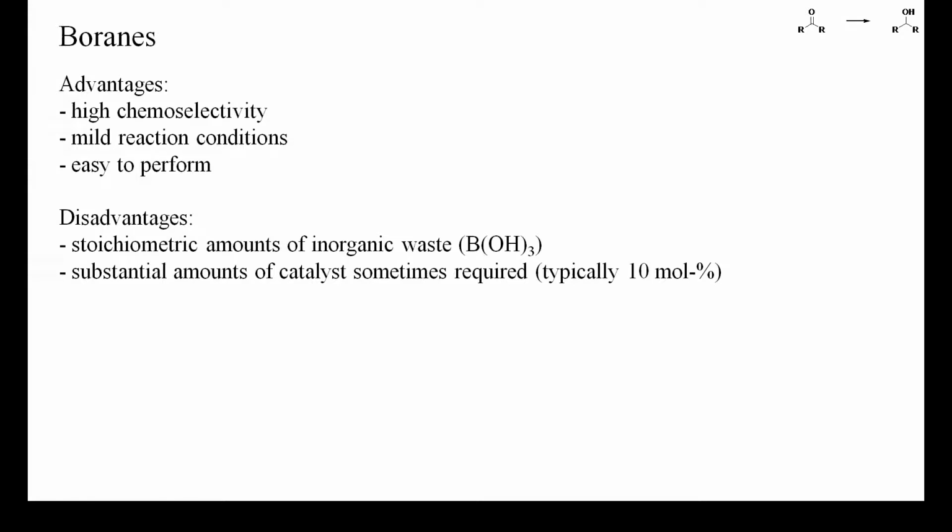Most of the reported examples use large amounts of catalyst, typically around 10%, but that may be caused by the bias of the scientific literature toward academic research. It is mostly academic researchers who publish their work, not industrial chemists, and academics rarely optimize reactions to become economically viable. On the following slides, I'll show you some examples where the amount of catalyst could in fact be lowered significantly. Because most of these catalysts are expensive and cannot be readily recovered, catalyst loadings of 10% would make this strategy unsuitable for most non-academic applications.